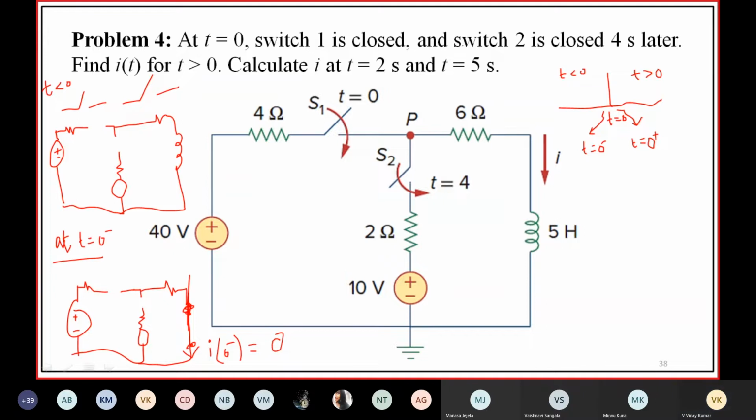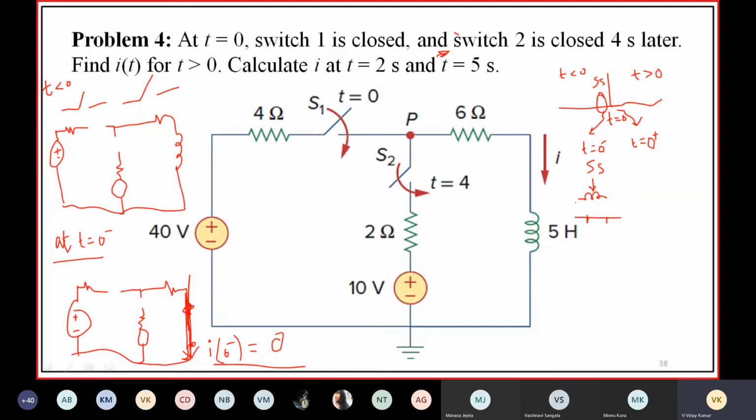For t less than 0, steady state occurs at t equal to 0 minus. Under steady state DC, the inductor acts as a short circuit. So at t equal to 0 minus, the inductor is replaced by a short circuit. But here no source is connected to this inductor, so I of 0 minus is 0.